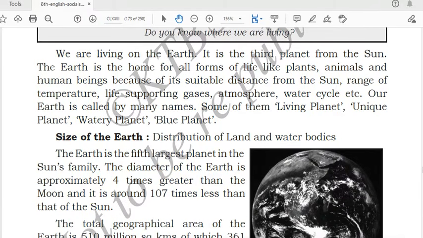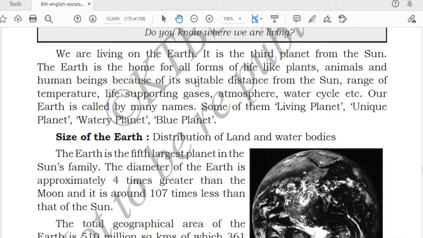First of all, you all know that we are living on the planet Earth, and it is the third planet from the sun in the solar system. In the solar system previously it was 9 planets, but now we have 8 planets, and Earth is the third planet from the sun. All the plants and animals, all the living organisms are present on the Earth, because the temperature is suitable in which life can exist. Life can be present on the Earth because of its suitable temperature and conditions.